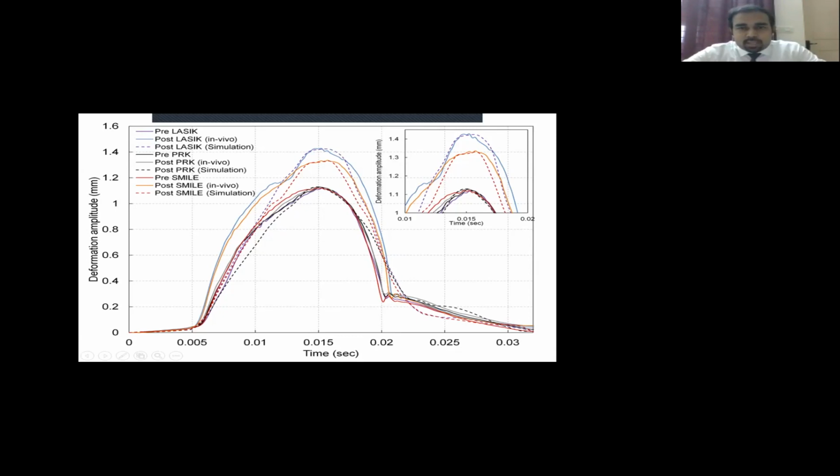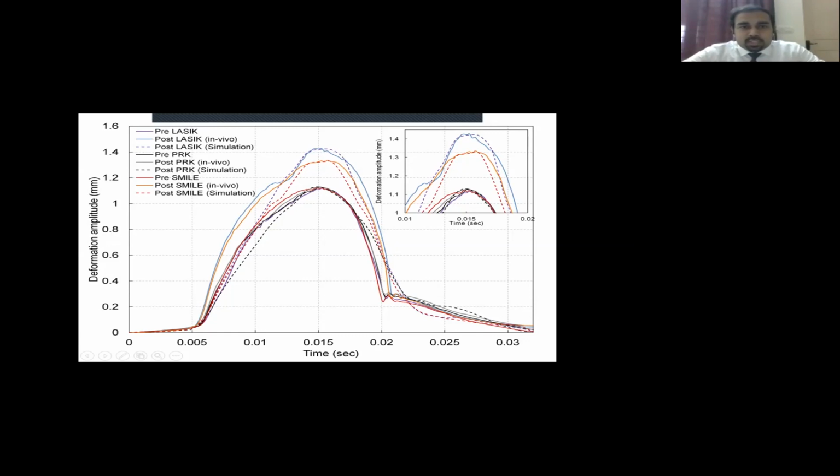And after surgery, after 3 months, when we actually studied the deformation amplitude, it was bang on matching with the simulated deformation amplitudes. So if you know that the deformation amplitude for a particular suspicious cornea could go further weaker with your procedure, according to the type of procedure and the amount of biomechanical destabilization that is expected, you can accordingly plan a procedure.